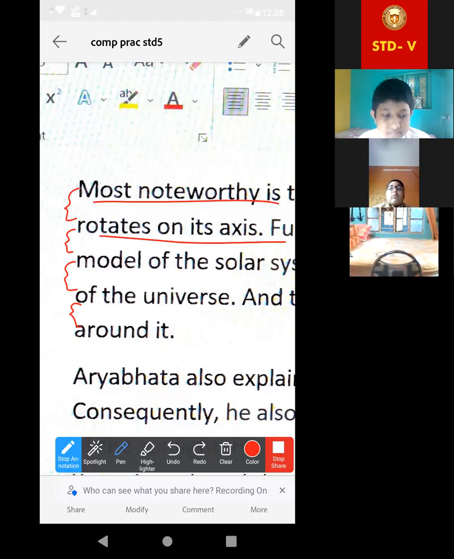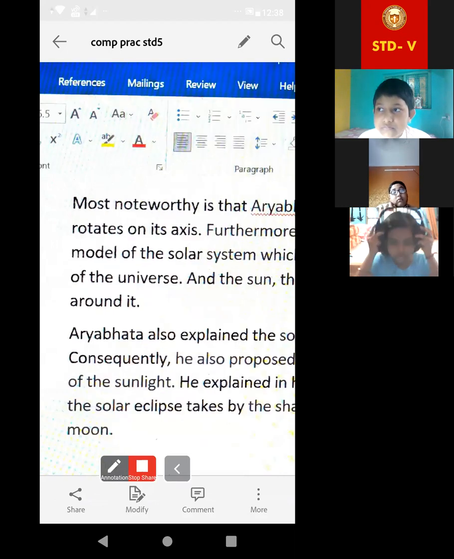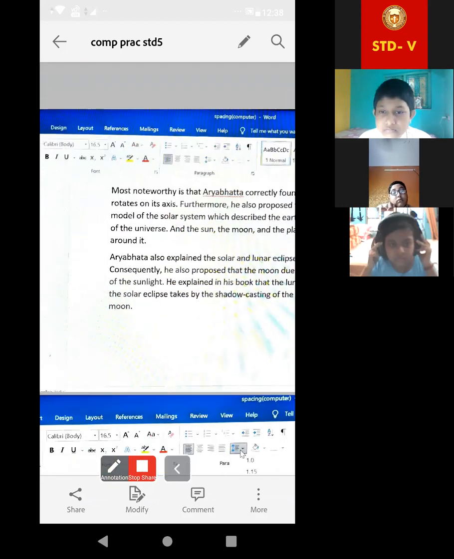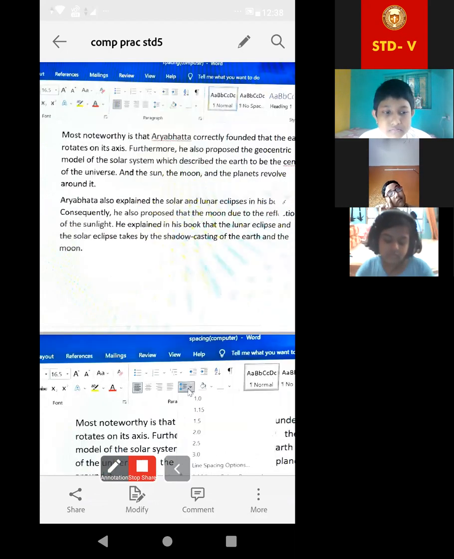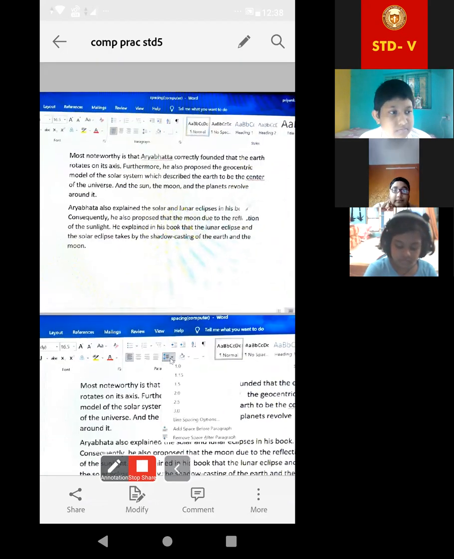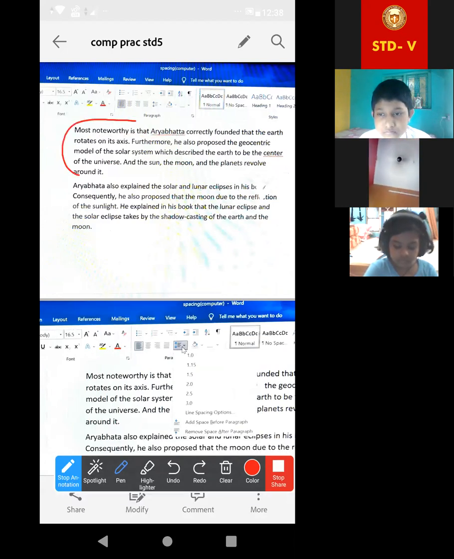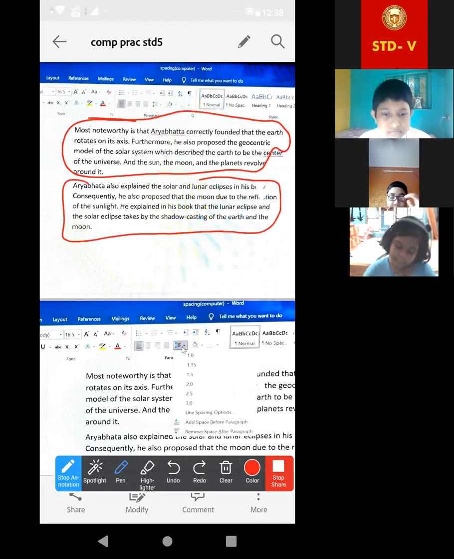And what is paragraph spacing? Paragraph spacing means the gap between two paragraphs. Okay. The difference, look at this figure. Line spacing means only this one first line, this one second line, the gap between them. And paragraph spacing means, look, this one is the first para, this one is the second para.